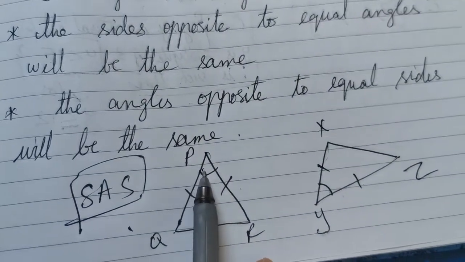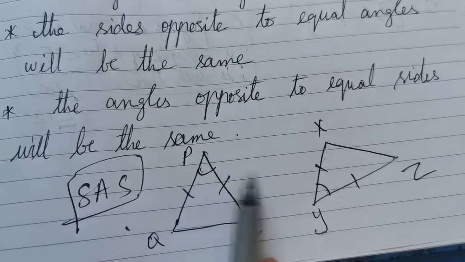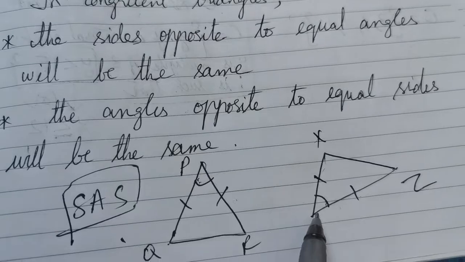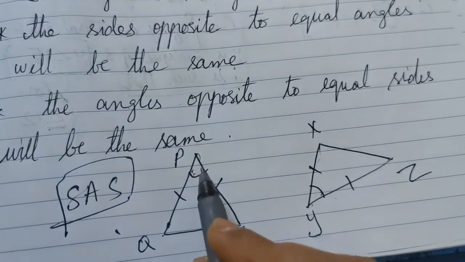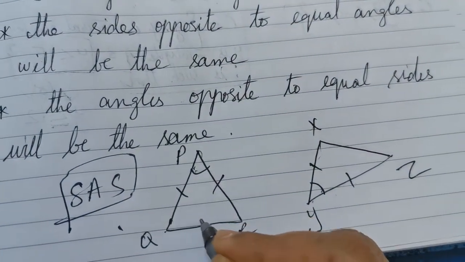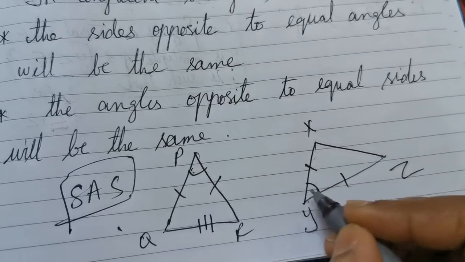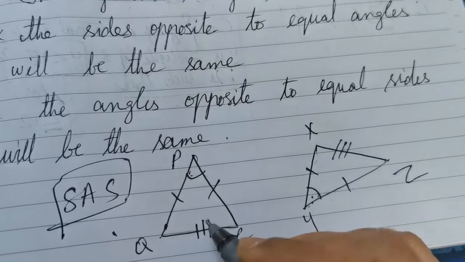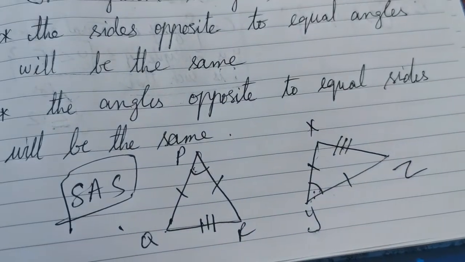So here the angle P is equal to angle Y. So the equal angles are angle P and angle Y. So the side opposite to them. What is the side opposite to angle P? QR. What is the side opposite to angle Y? HZ. So QR will be equal to HZ.